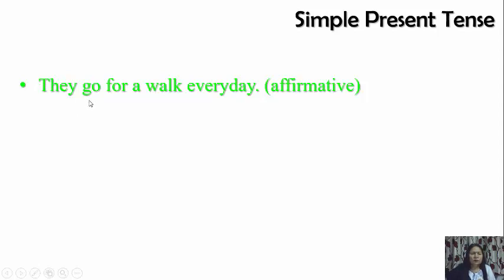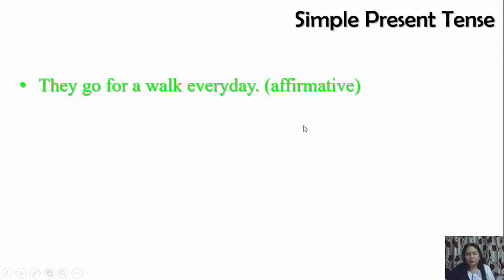We use simple first form of verb with plural subject. If this is singular, then we will add es here, right? And that's it. For a walk every day, subject, that is object, and you can say the rest of the part. Now they go for a walk every day. This is affirmative sentence because this is a statement.